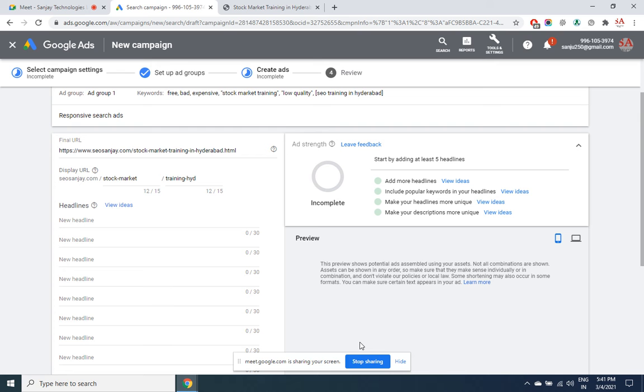So that you'll be able to see in reports out of the multiple ad versions that you have created, which ad is getting more and more response. Then you can continue with the responsive ads and rest of the ads you can pause it or delete it. So to do this A/B testing, at least 3 ads are required, which is 3 headlines. Maximum you can only create 15.